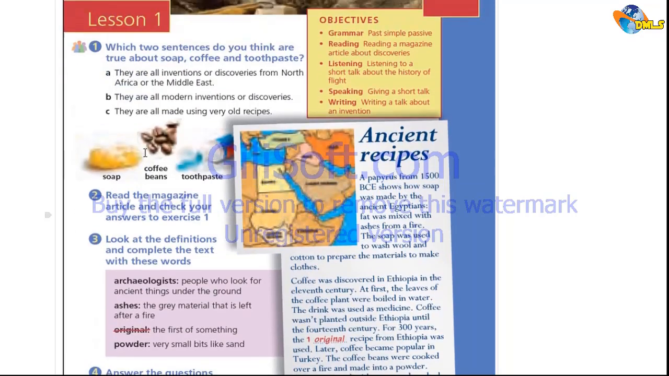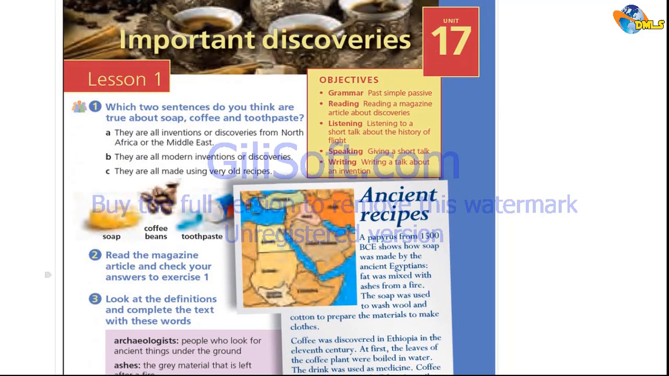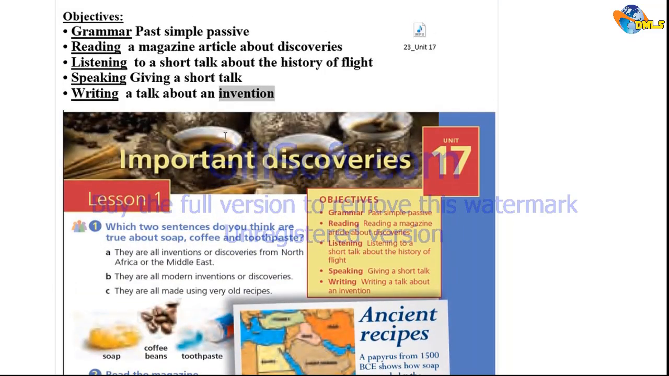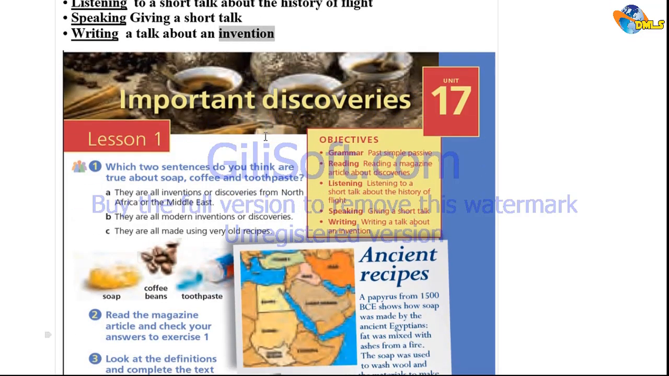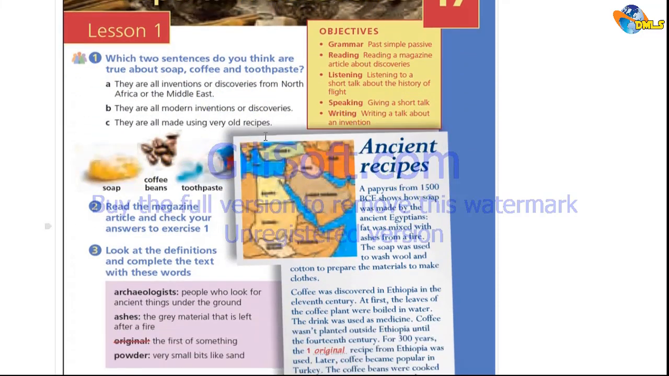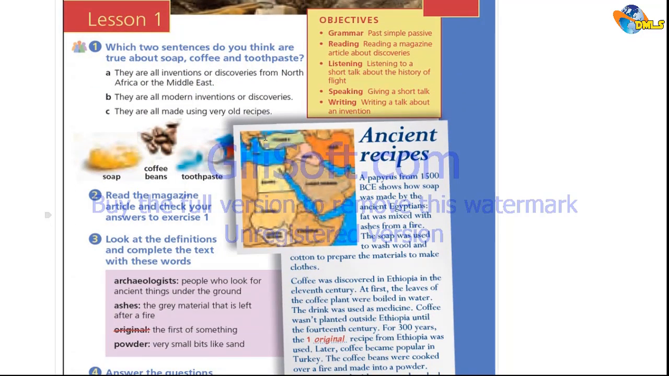With lesson 1, there is the title of our unit, Important Discoveries. We have some pictures of some recipes, some would say medicine, some would say coffee, some would say lots and lots of words to be elicited when it comes to this picture. But let's tackle the reading text and check out what we are about to learn.